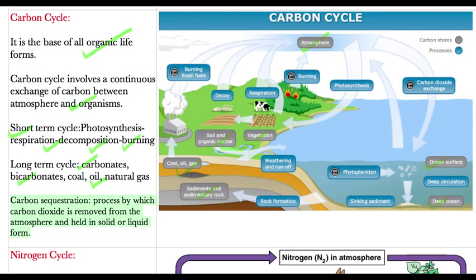Now this carbon will come out of the stored area through the process of respiration. Then when things decay, for example, some of the bacteria will free it, or some of the detritivores will free it. Then by burning, when we burn fossil fuel, it will come out as carbon dioxide. Then it will also come out by volcanic eruption, and by other processes also. So the stored carbon can come out of storage and go to the atmosphere.